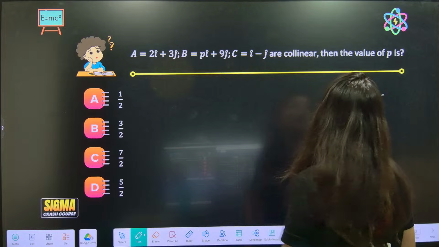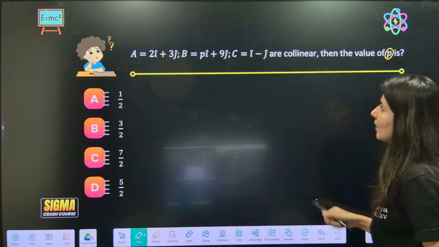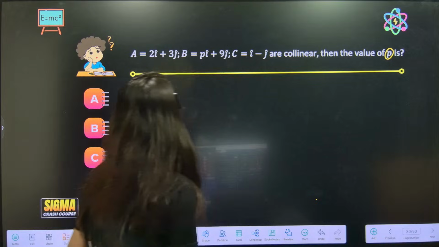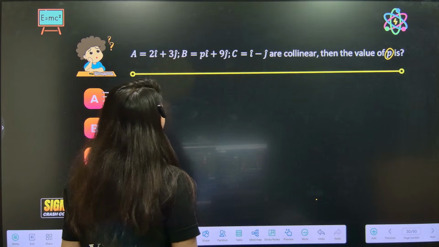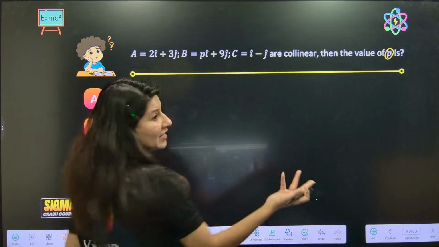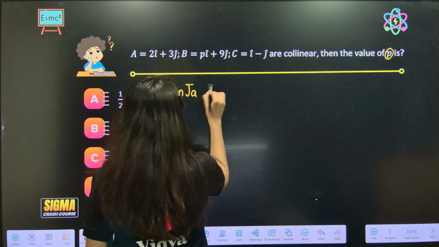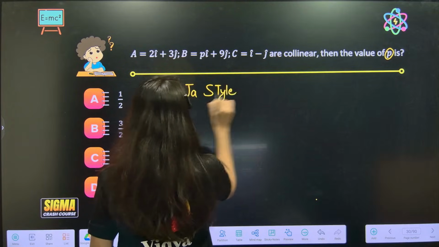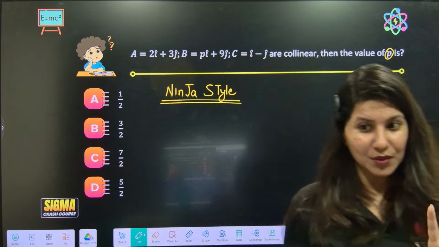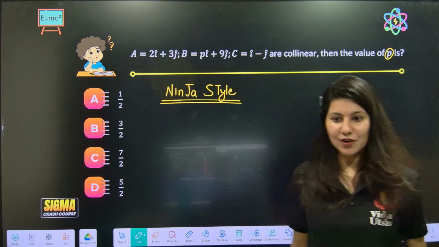A, B and C are collinear, then find the value of P. Shall I do it with ninja style? Within 10 seconds, I can give you this answer.